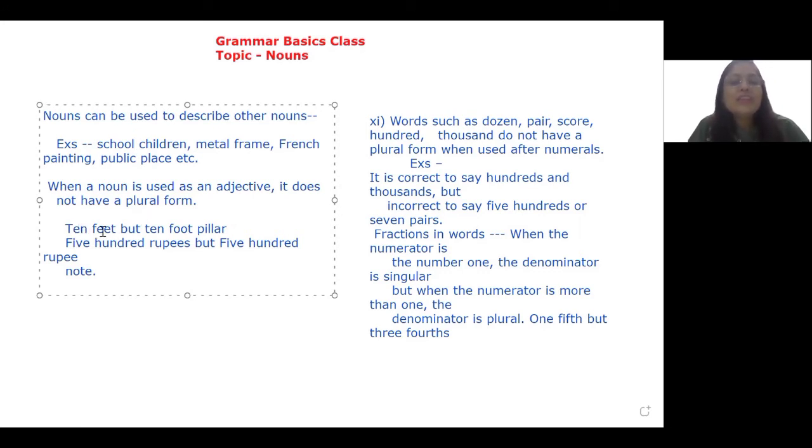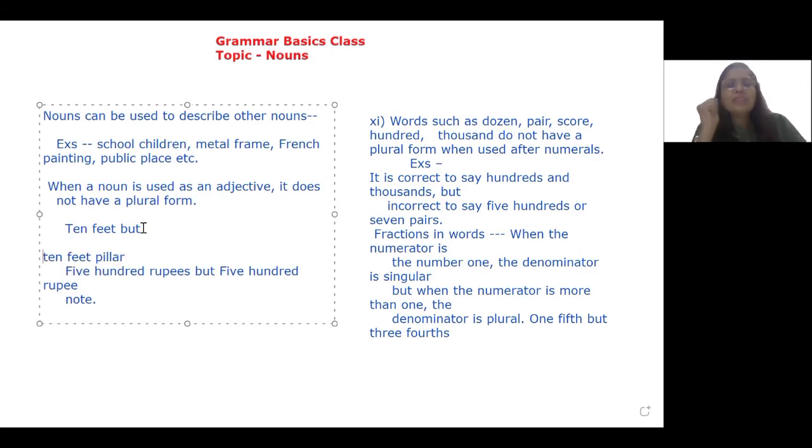So I say 10 feet is correct. But suppose I give you this in your grammar paper and say, this is a 10 feet pillar. You might think again and again that what is the error here? Because 10 feet sounds to be correct. But you know the grammar rule that when a noun is used as an adjective, it does not have a plural form.